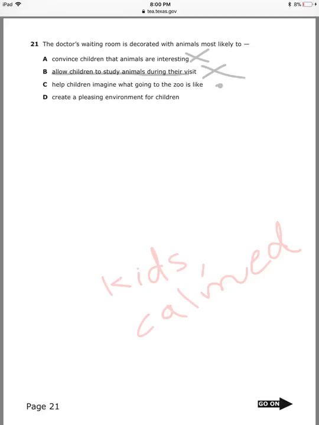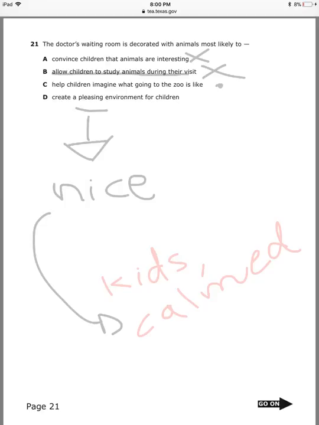Create a pleasing environment. If you don't know the word pleasing, look for it in the dictionary, so you make sure that you know. Pleasing means nice. So, it's the environment. Environment is everything that is around you. So, instead of having a very frightening doctor's office or waiting room, you have something nice. It makes you feel like home.